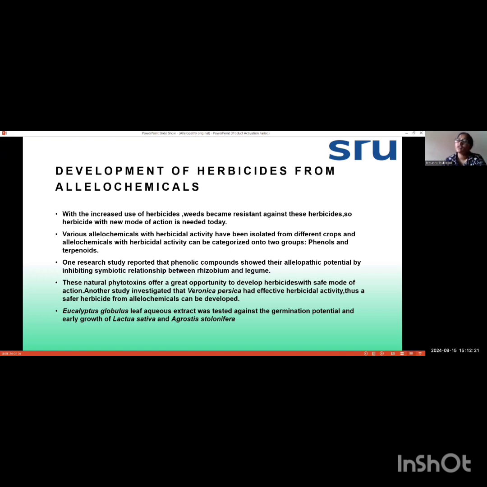And leaf extract of Eucalyptus globulus is also used as a herbicide for weeds like Lactuca sativa and Agrostis stolonifera. If you find these two weeds in your crop, you can use the Eucalyptus globulus leaf extract. Eucalyptus leaf extract is also reducing the germination potential of both Lactuca sativa and Agrostis stolonifera.